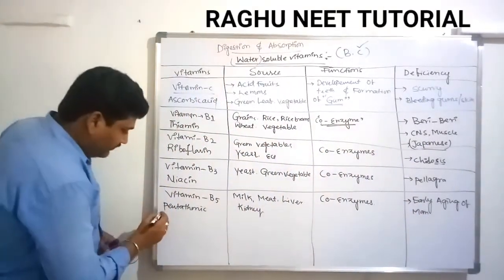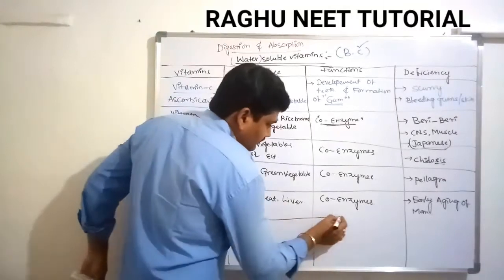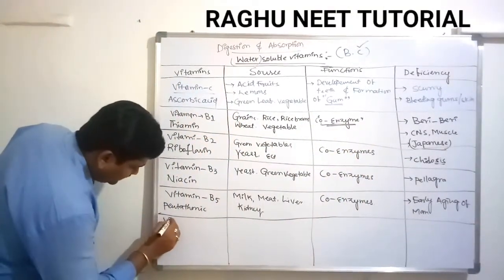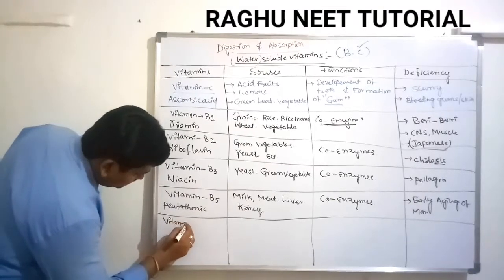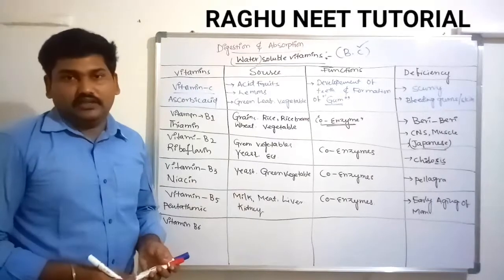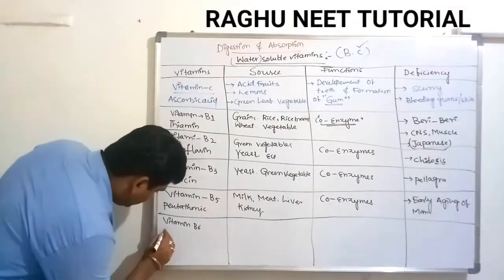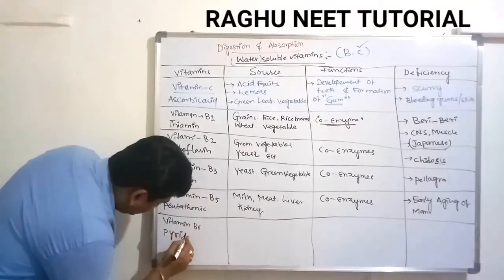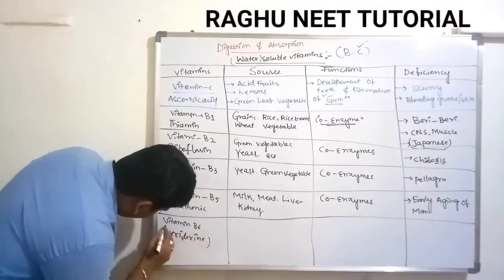So next one, vitamin B6. Vitamin B6 is scientifically called pyridoxine.